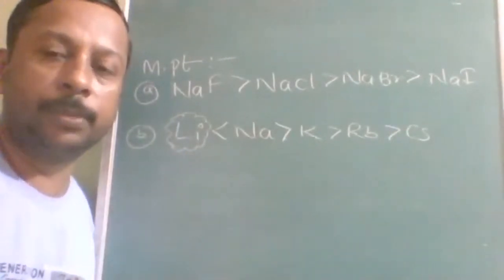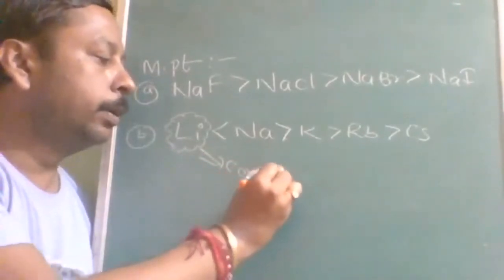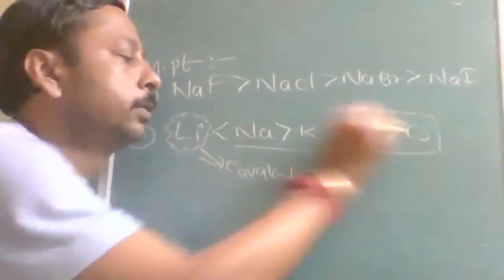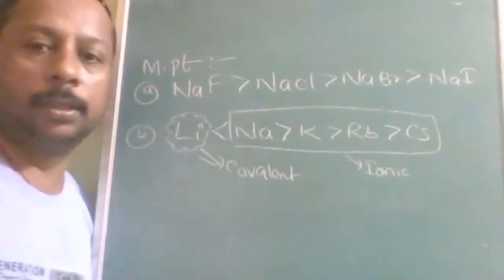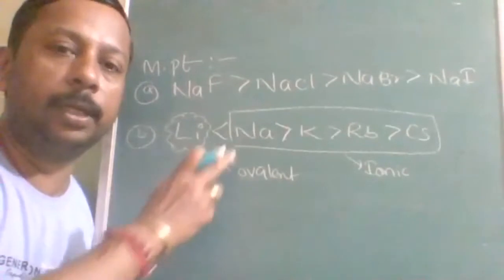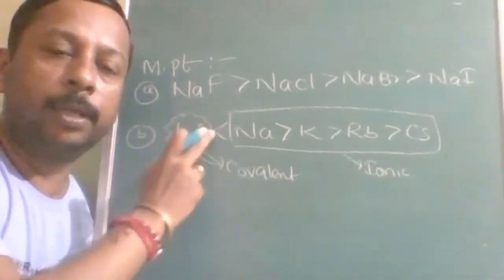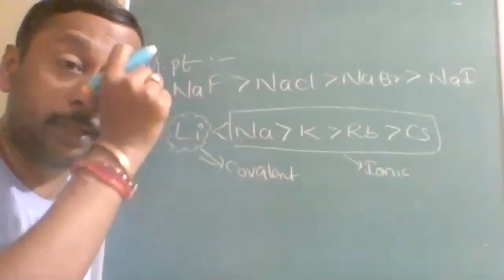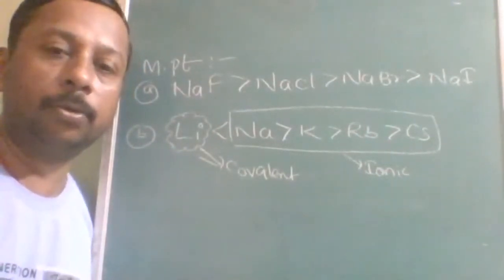Actually, lithium forms covalent compounds, and the rest form ionic compounds. In ionic compounds we compare lattice energy, but because of the covalent character of lithium, its melting point is less than the corresponding sodium compound. Note this down along with the explanation.